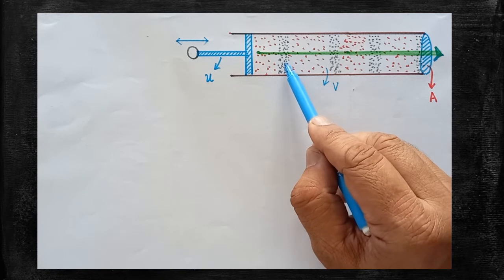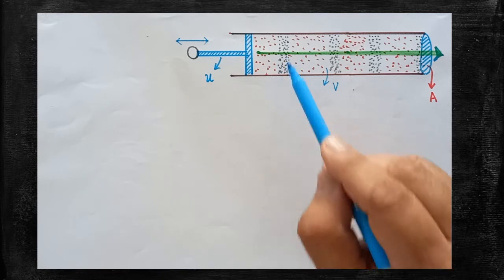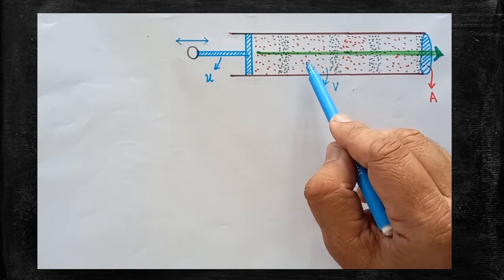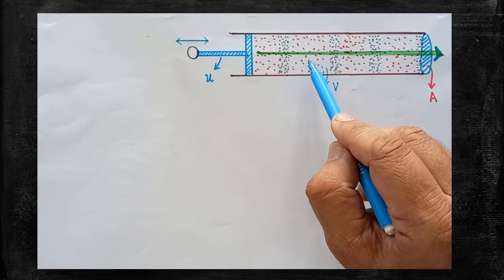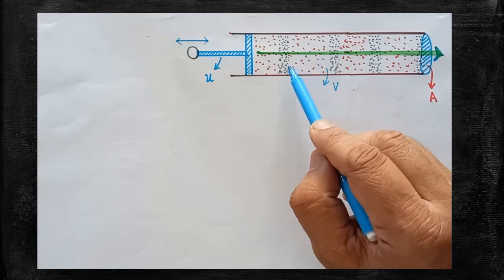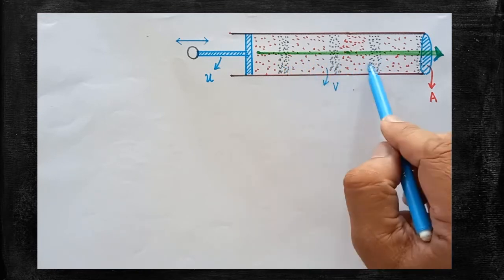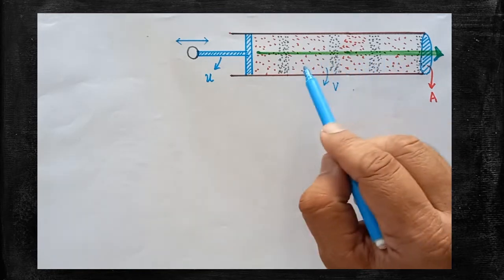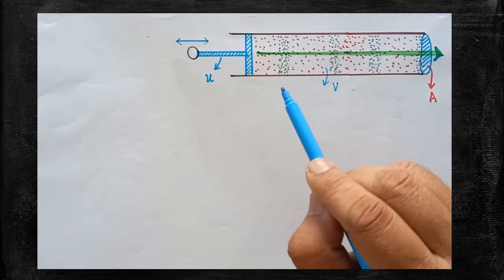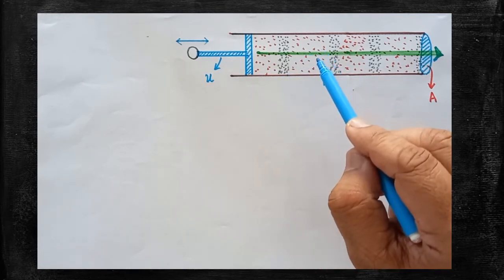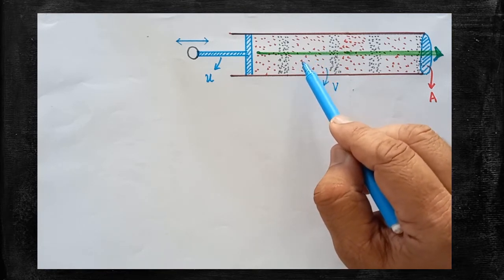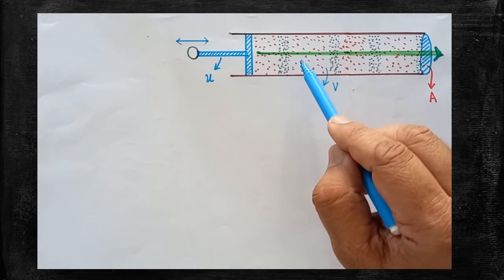Compressions are the regions in which the particles of the medium are very close to one another. There, the pressure of the air molecules will be very high. In the case of rarefactions, they are less dense portions in which fewer air particles are there with lesser pressure. So, this is the arrangement of the system in which the longitudinal wave is propagating. Here, that air acts as an elastic medium. Are you clear? Air could be taken as the best example of an elastic medium through which the longitudinal wave is assumed to be propagating.